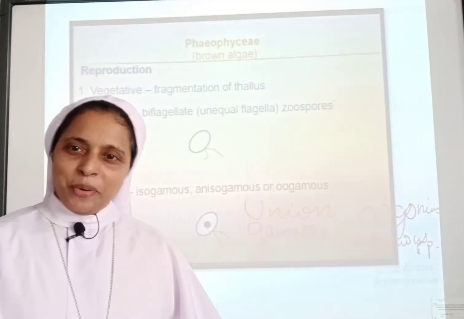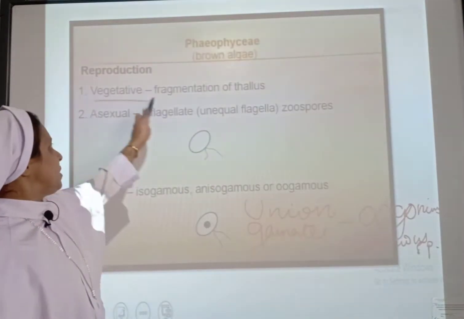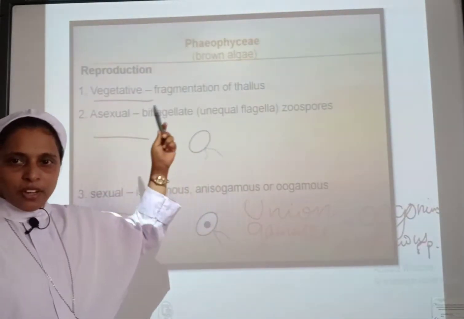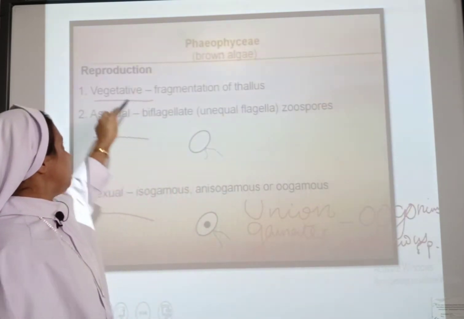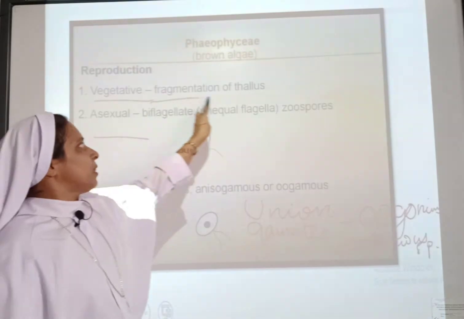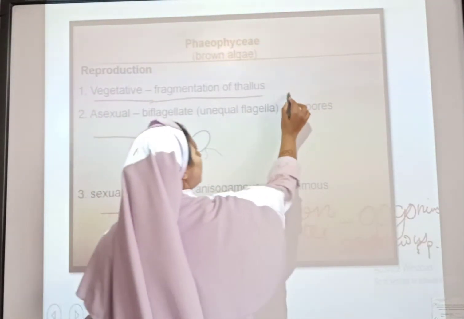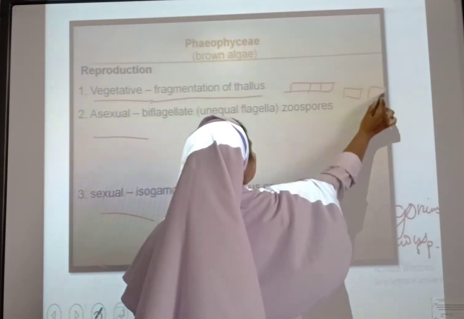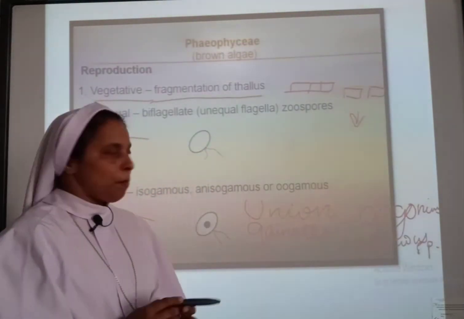So coming to the reproduction in Phaeophyceae, they take place in three methods: vegetative, asexual and sexual methods. By vegetative methods, fragmentation of the thallus. As I have told you earlier, the fragments will be developing into a new individual, as I have told you in the previous class.